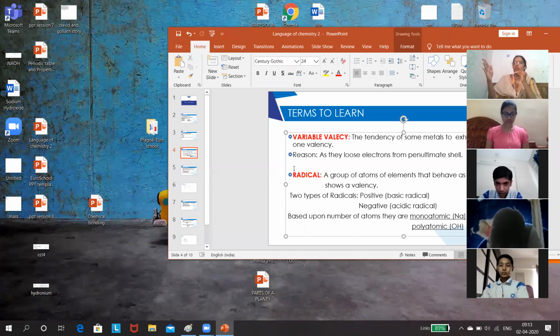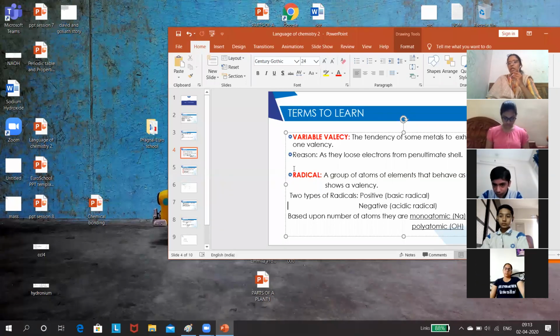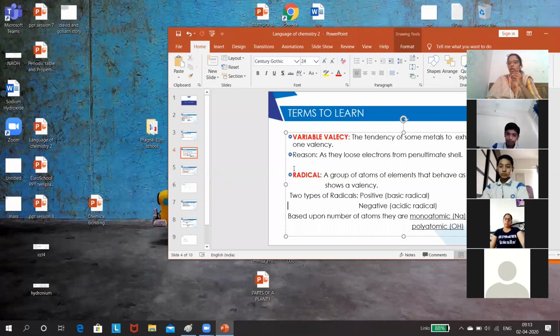The last but one, that is the second last shell, is called the penultimate shell. I repeat, the second last shell is called the penultimate shell.